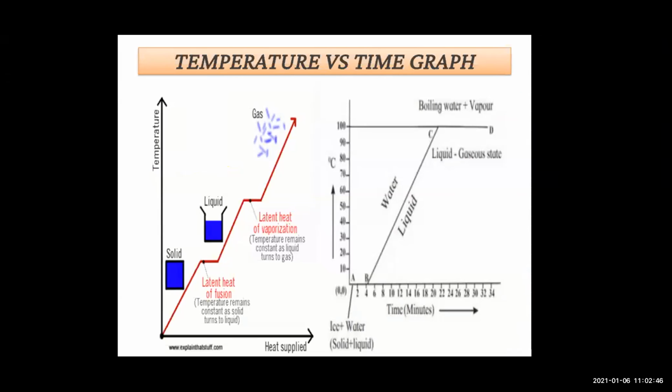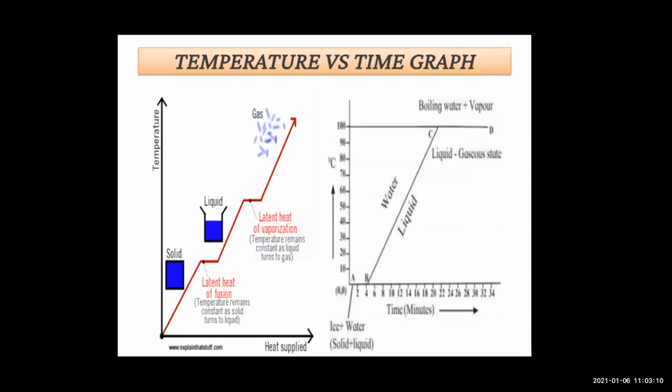The heat energy absorbed at this temperature is used to break the bonds between molecules of the liquid and convert the liquid into the gaseous state.